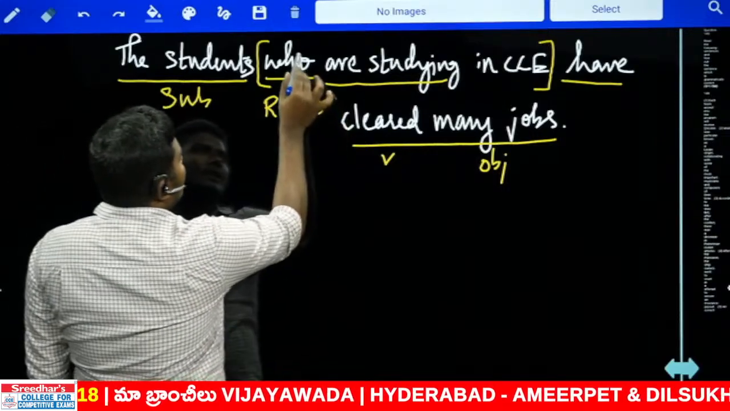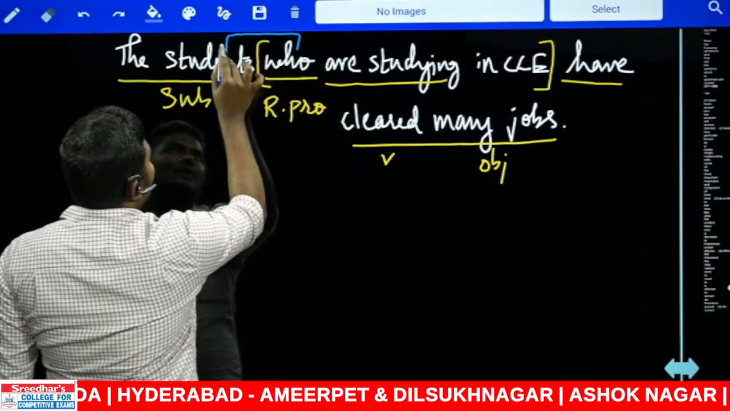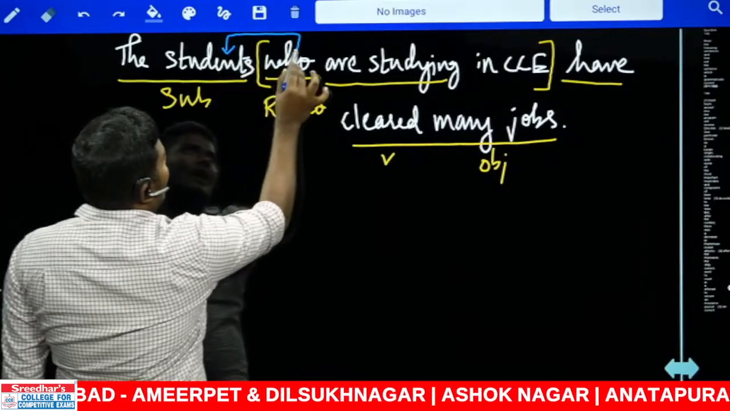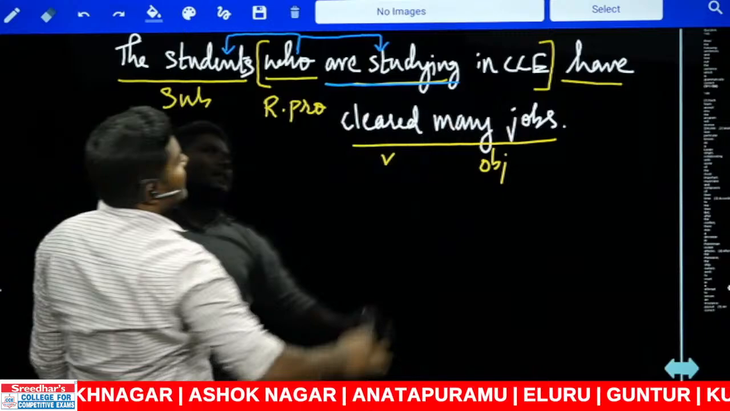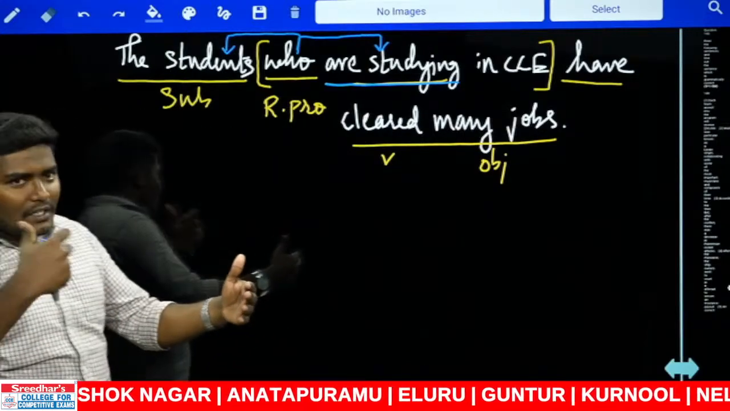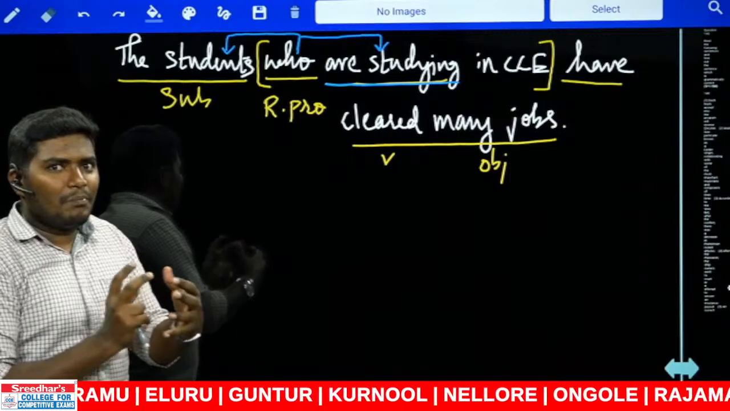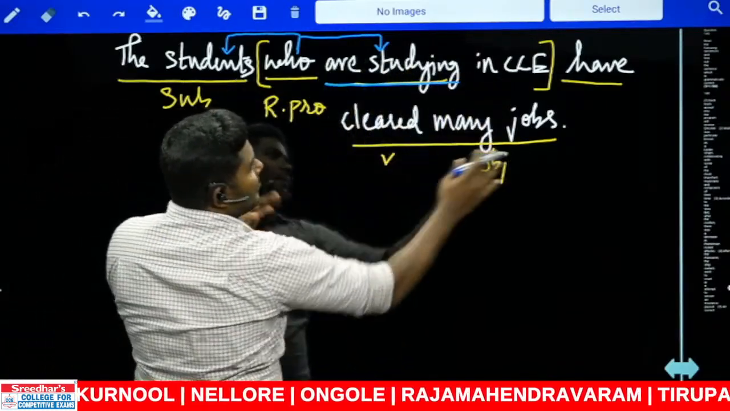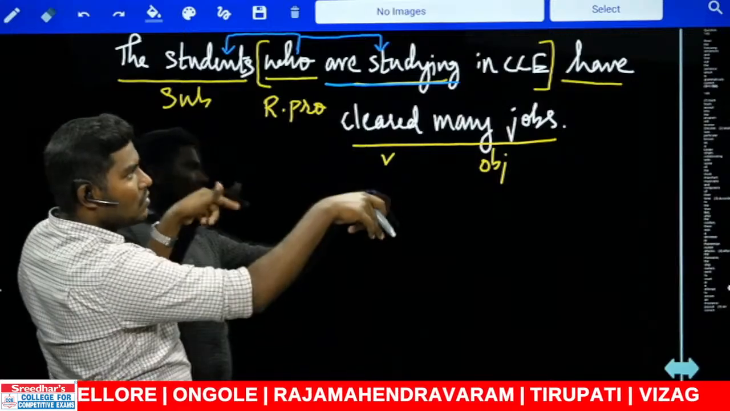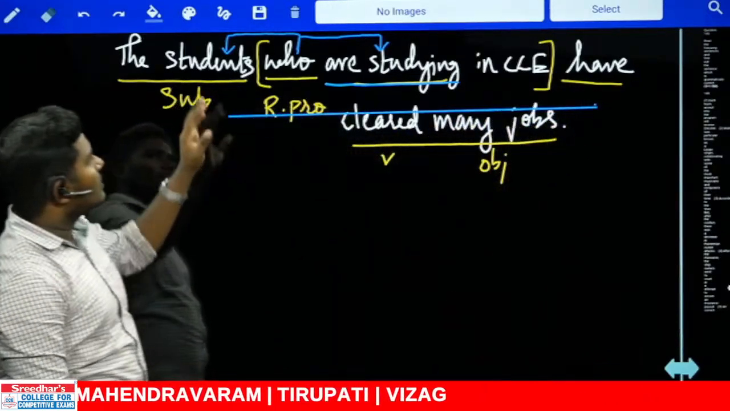Now look at this. The word who is referring to the subject, students, and at the same time, the word who is agreeing with the word are studying, which is connecting the word students and also are studying. The relative pronoun is acting as the mediator here. Now remember, students have cleared many jobs. This is already a clause. Together we are combining this.